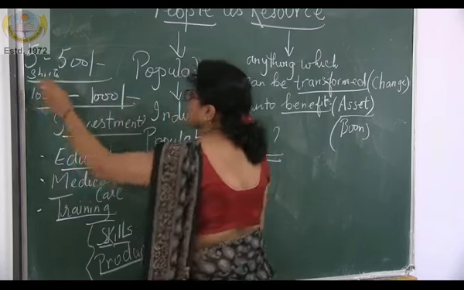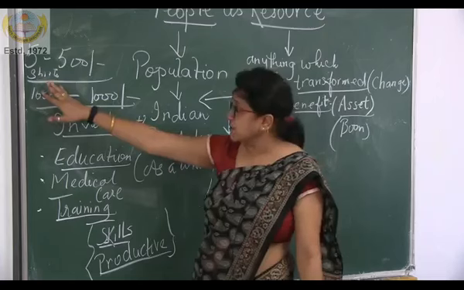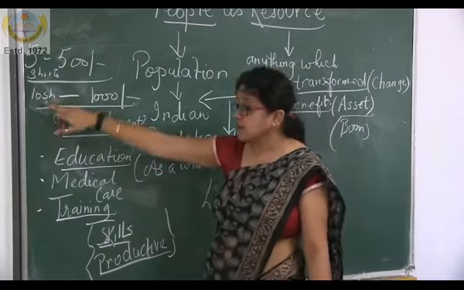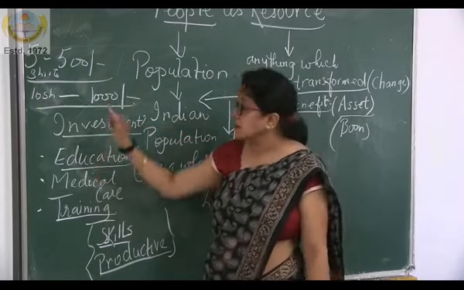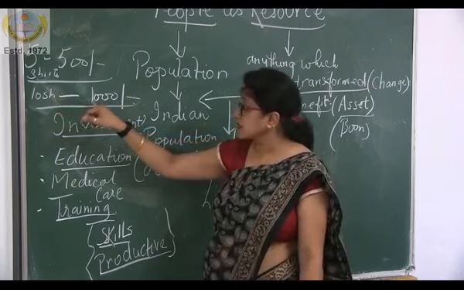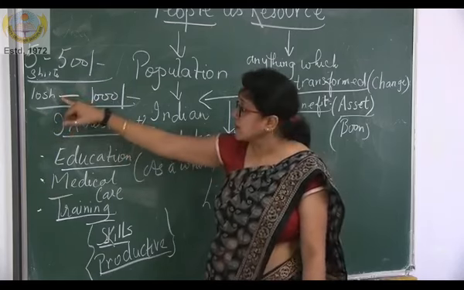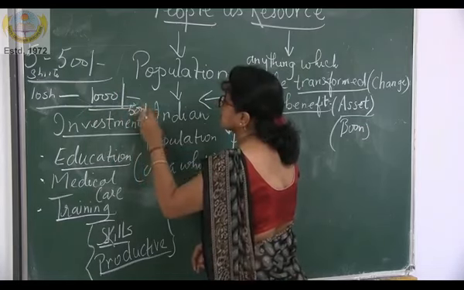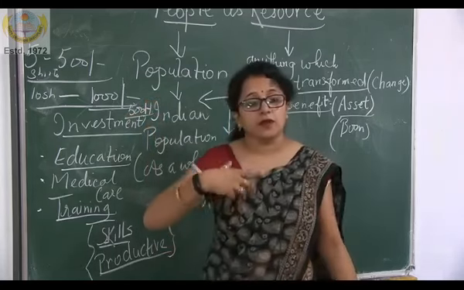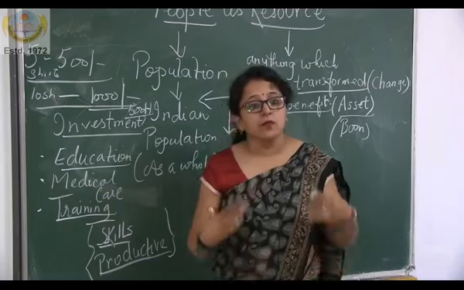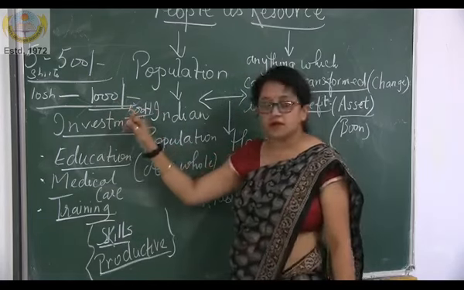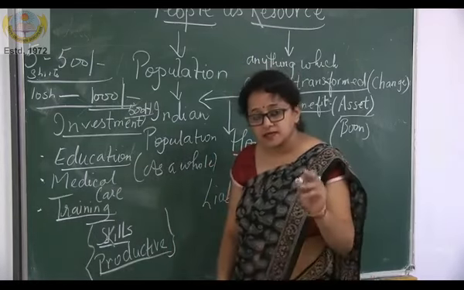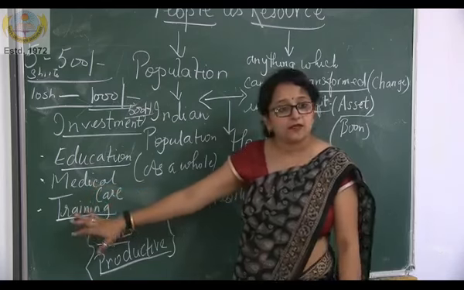Now see, can you find any difference here? 5 shirts, 500 total profit at the rate of rupees 100 per shirt. Next, after getting proper training and education, 10 shirts and he is getting 1000 rupees. It means his profit increases by 500 rupees. It means he became more skilled and more productive, and he is able to increase his profit by 500 rupees. So this is the importance of education, medical care and training.